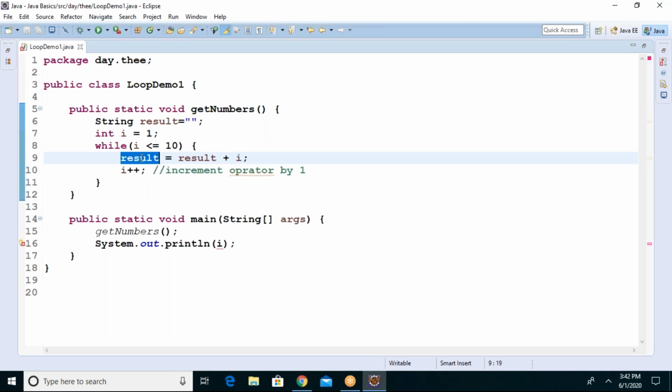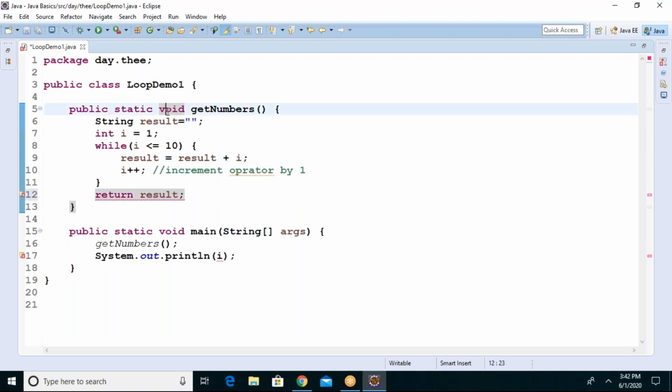Every i value 1, 2, 3, 4 will be added to the string result, and after the loop is completed, the whole numbers which are in the string you can return back. This is the way to return multiple values. And when a string is being returned, void is replaced with what? String. Void is replaced with string.